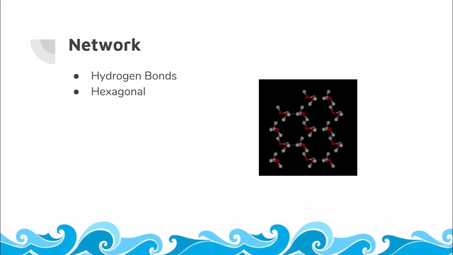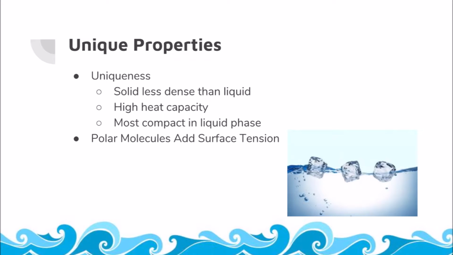The shape of a normal snowflake resembles a hexagonal shape, which is used to represent the structure of the water molecules. The unique properties of water consist of ice floating on top of water, as a coated film, or in other cases for small animals to be able to walk on water. Having a high and low heat capacity allows the boiling point at 100 degrees Celsius and the freezing point at 0 degrees Celsius.